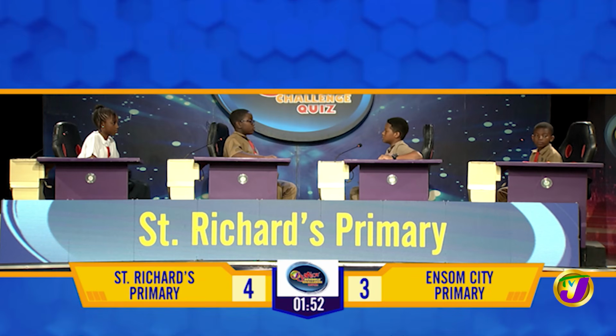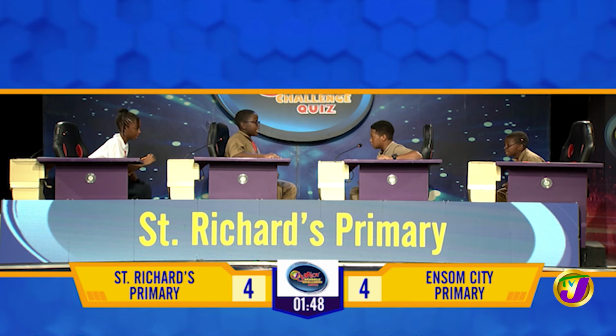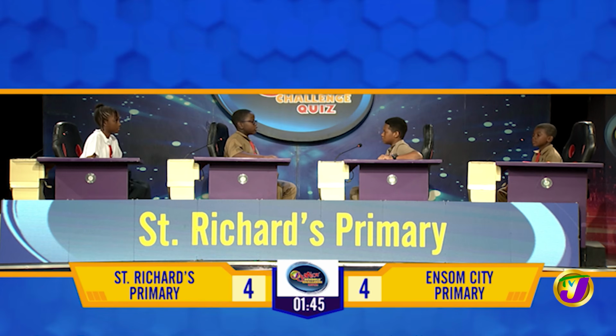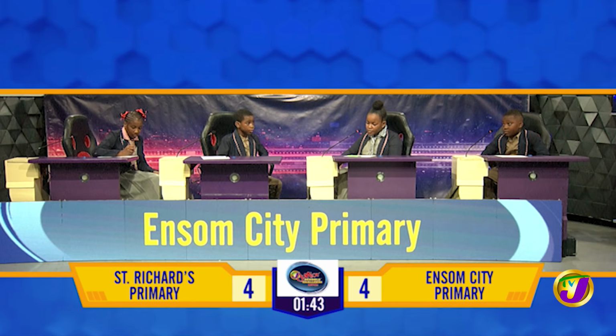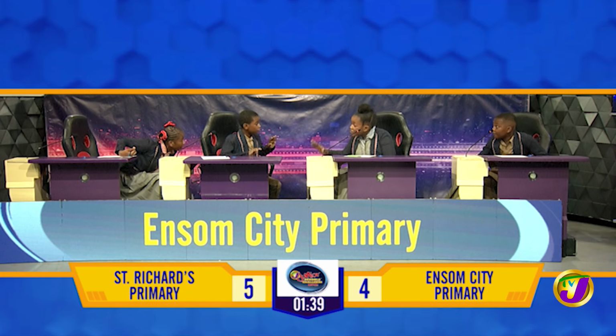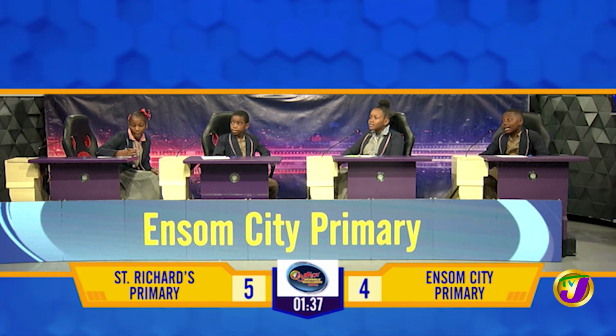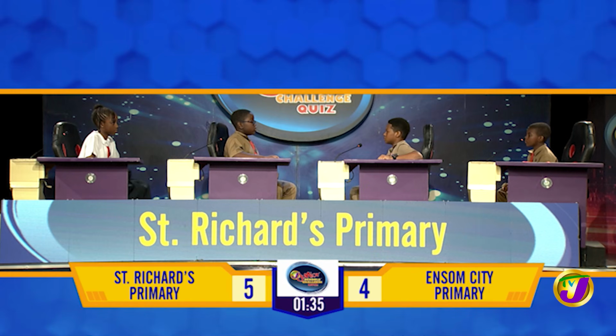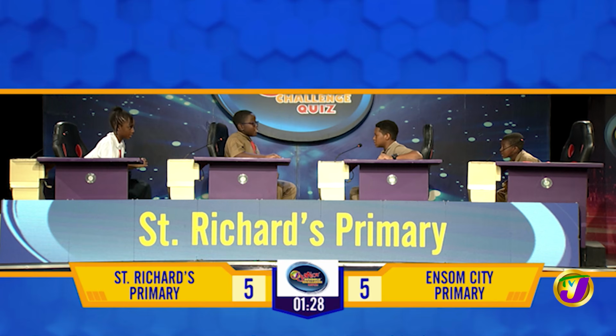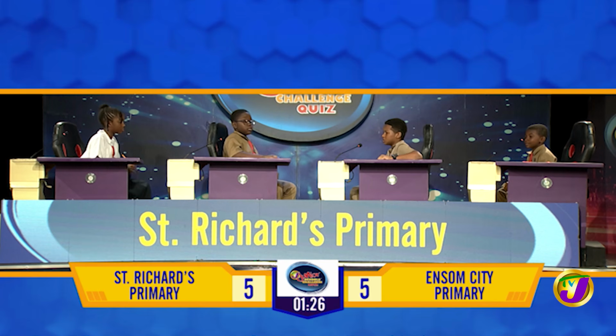General knowledge, St. Richard's, what emotion is regarded as the green-eyed monster? Jealousy. Or envy, that's correct. Social studies, and what is the name for a flat, low-lying area between two mountains or hills? Valley. Correct. Social studies, St. Richard's, what is the name for a large, dry, hot area of land which receives little or no rainfall throughout the year? Desert. That's correct.